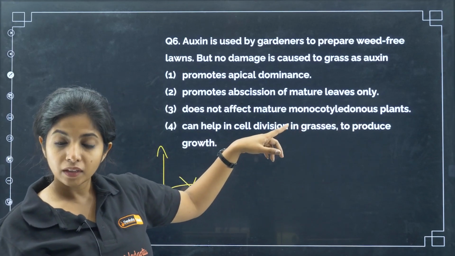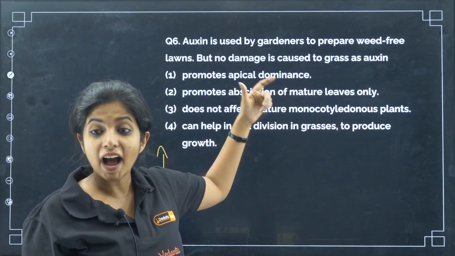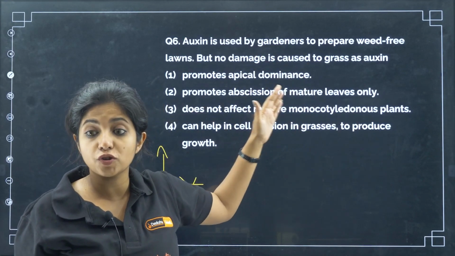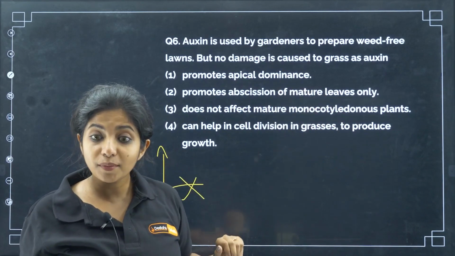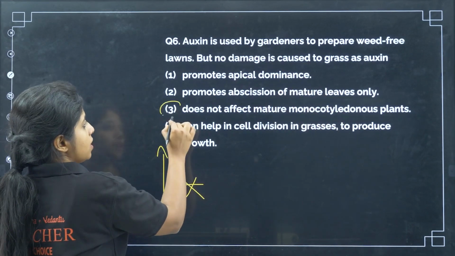Is that the reason? Grass is a monocot. And probably auxin is not going to affect the mature monocot plant, which is why there is no damage. Yes, so this becomes your answer.